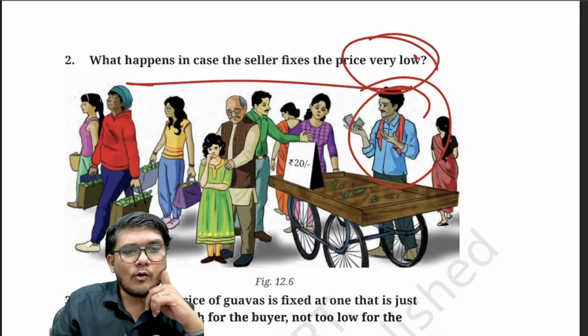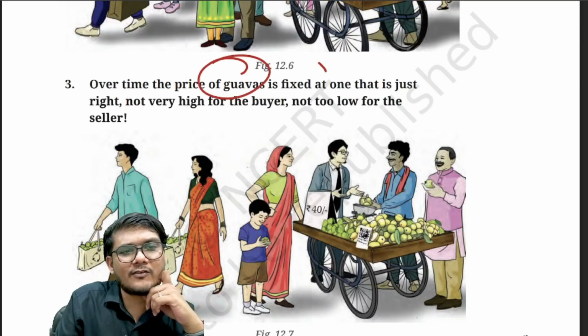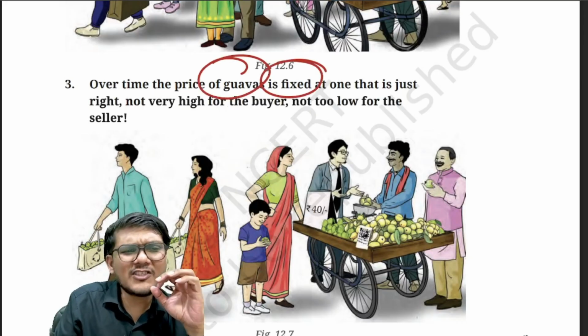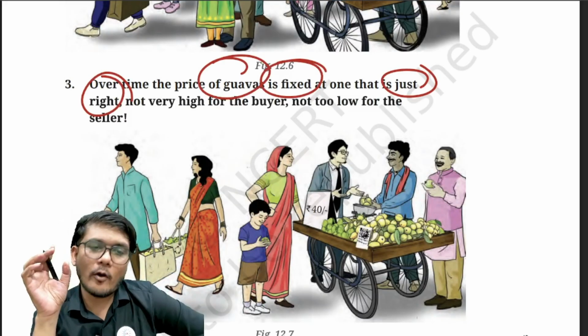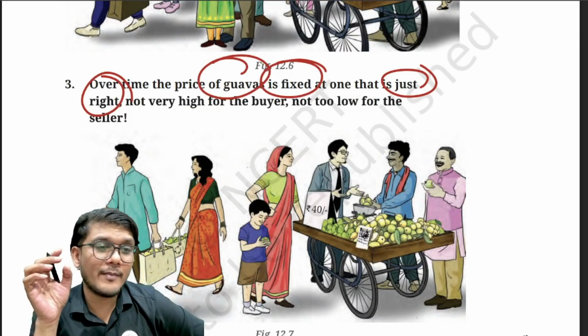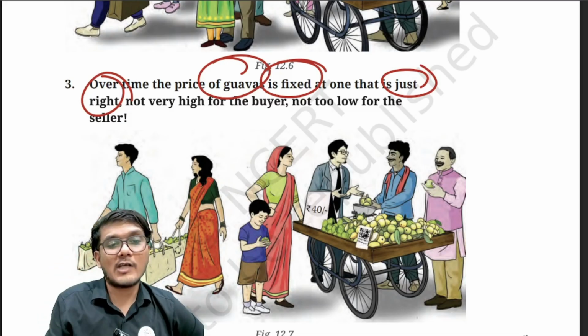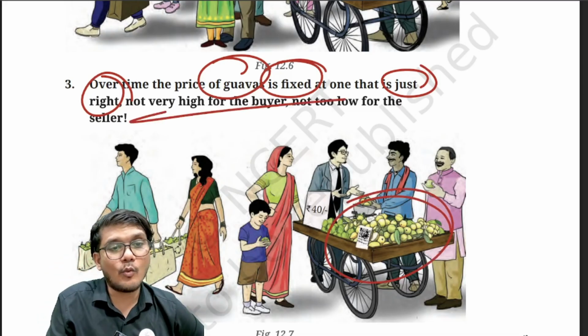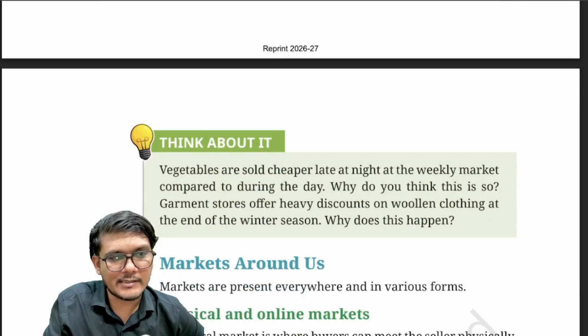Now, over a period of time, what happens is the guava's price is fixed at a price which is just right, which basically gives profit to the seller and also makes the buyer happy because the cost is not too high and the goods are also sold. This happens over a period of time. This is how the market works, is what they are saying.